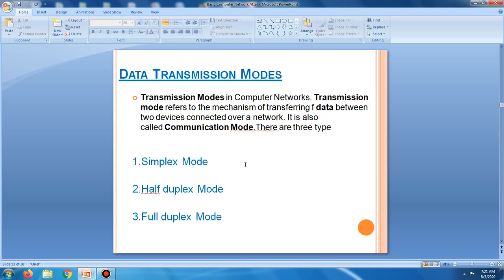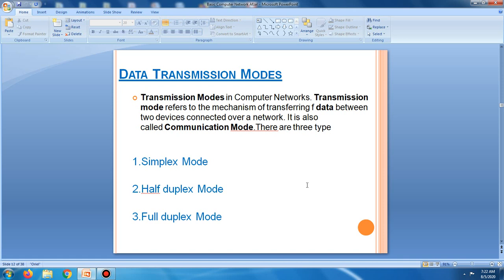Data transmission mode. Transmission mode refers to the mechanism of transferring data between two devices connected over a network.